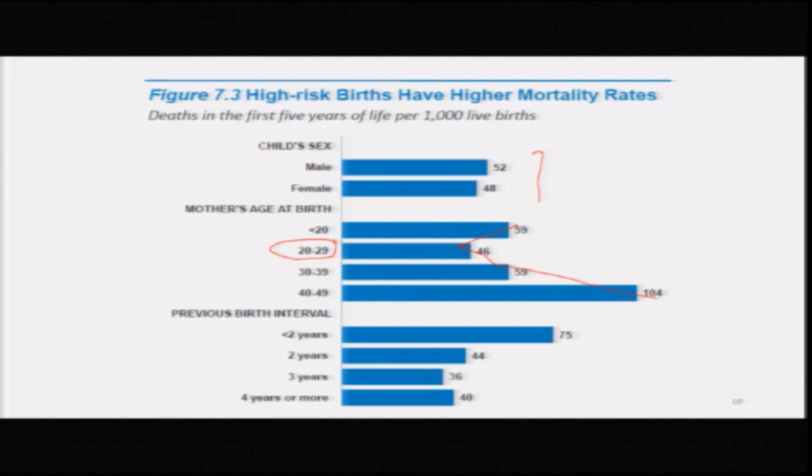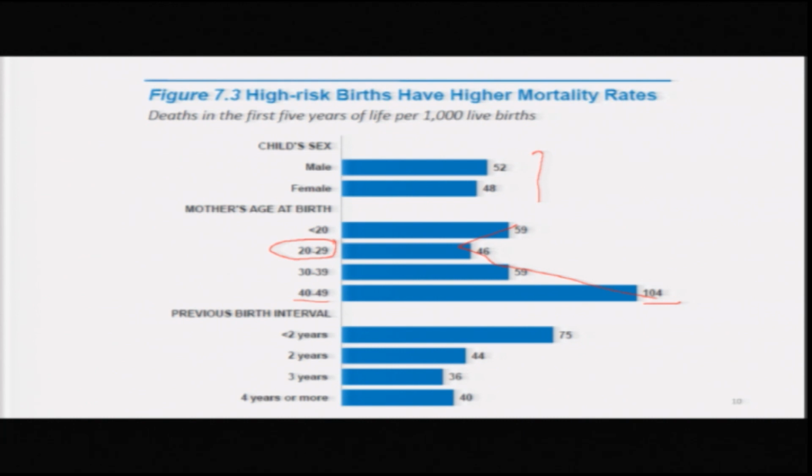Before 20, the chance of dying before the 5th birthday is higher, and after that also it is higher. For those children who are born to mothers in the age group 40 to 49, under 5 mortality is particularly high, 104 per 1000, which means one child out of 10 is going to die due to some cause before celebrating his or her 5th birthday.